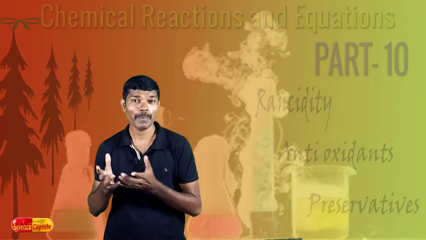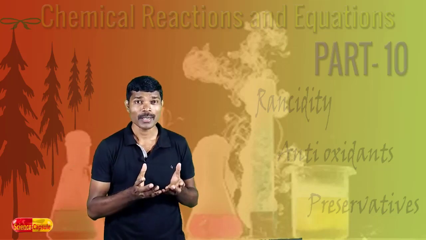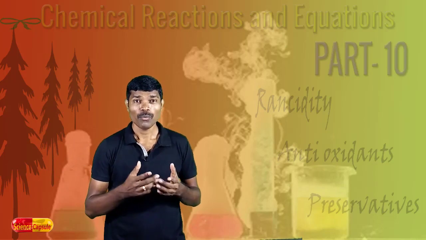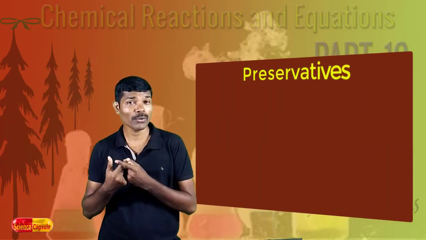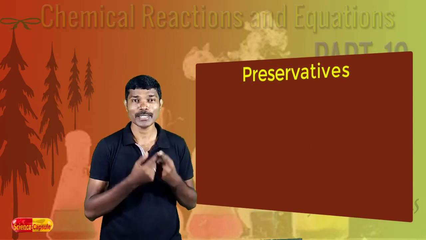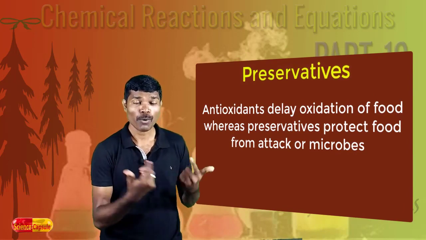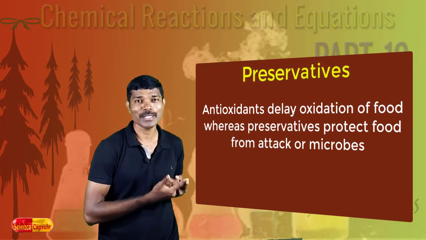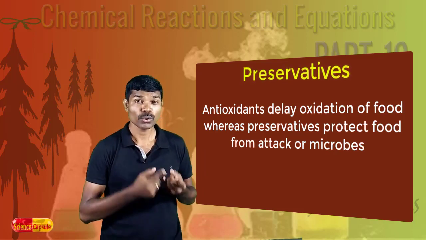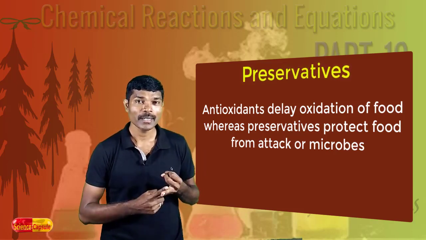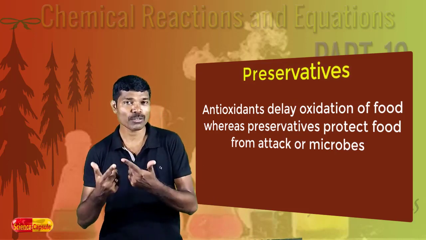The freshly prepared food gets spoiled and the vegetables and fruits brought from the market rot, right? Why does this happen? This is because of the bacteria and microorganisms attack on these substances. As a result of this, the food materials get spoiled. Here the spoilage of food is not due to oxidation, this is due to the attack of microorganisms. Growth of mold, growth of yeast. As a result of this, the food particles get fermented. The taste also gets changed.